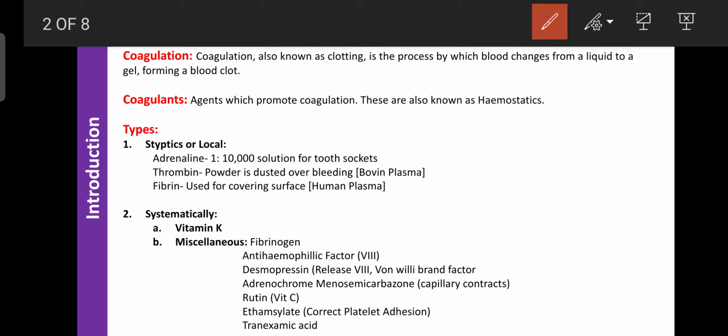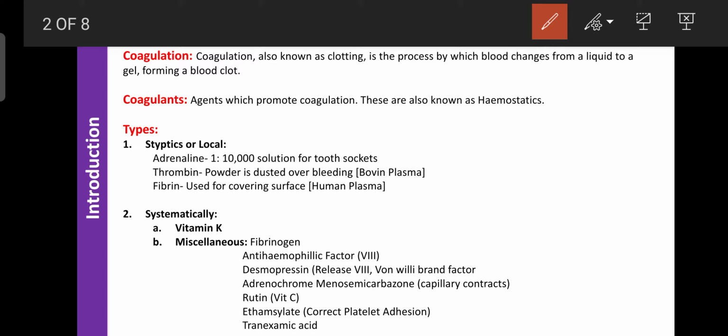Then also, they are helpful to enhance the coagulation process, and such drugs are known as the systemically acting coagulants. Once again, they are subclassified into two, that is vitamin K as well as the miscellaneous. And vitamin K is one of the main vitamins, a fat soluble vitamin. It is required for blood coagulation.